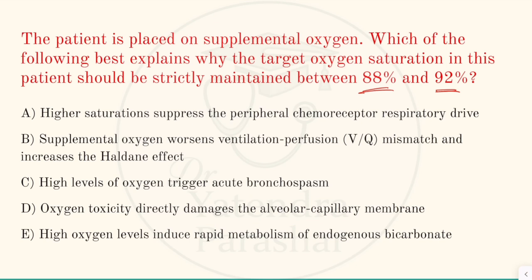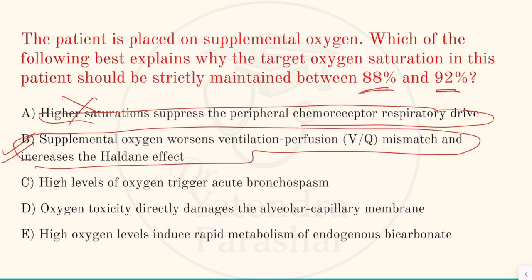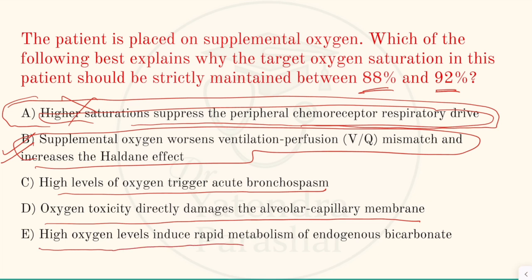In old teaching, the higher saturation suppresses the peripheral chemoreceptor respiratory drive was the correct answer, but this is not true nowadays. The correct answer is B, because it is the main mechanism. The other options: high levels of oxygen trigger acute bronchospasm. It is incorrect, because oxygen does not cause acute bronchospasm. And oxygen toxicity directly damages the alveolar capillary membrane. No. High oxygen levels induce rapid metabolism of endogenous bicarbonate. It is also a wrong option.